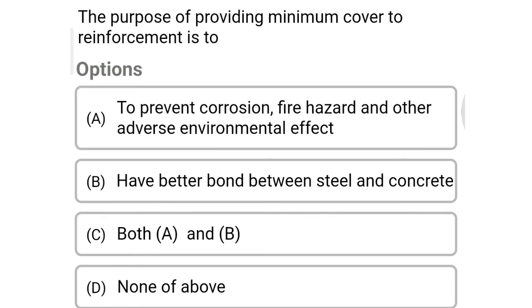So next question, the purpose of providing minimum cover to the reinforcement is option A to prevent corrosion, fire hazard and other adverse environmental effect, option B have better bond between the steel and concrete, option C both A and B, option D none of the above. So the correct answer is option C, both A and B.